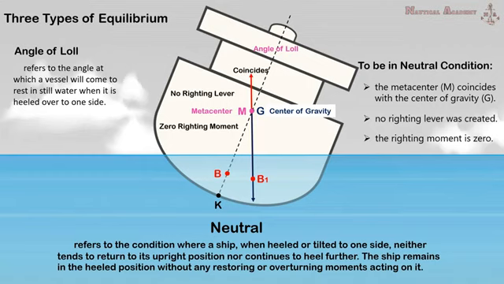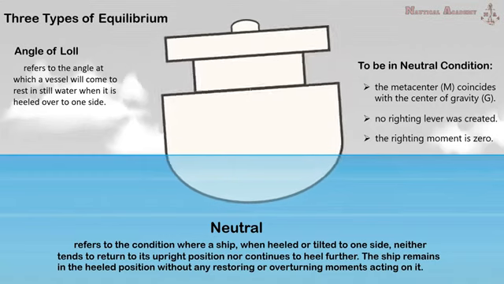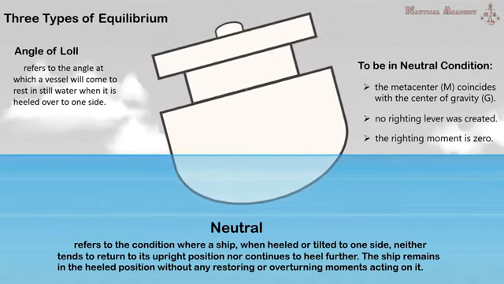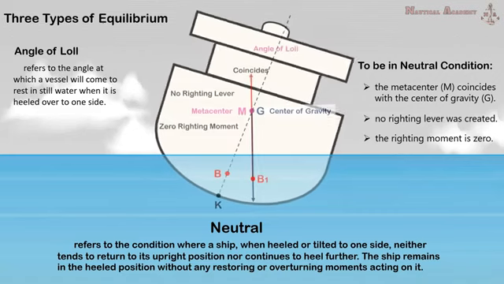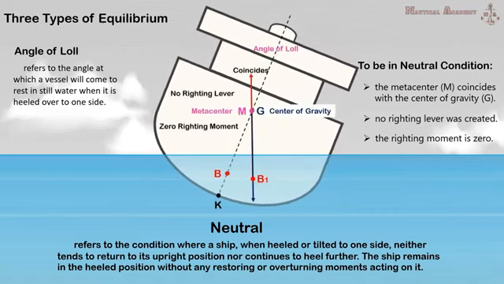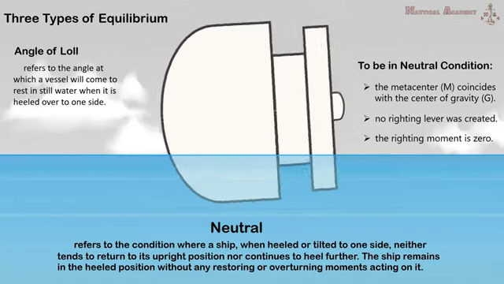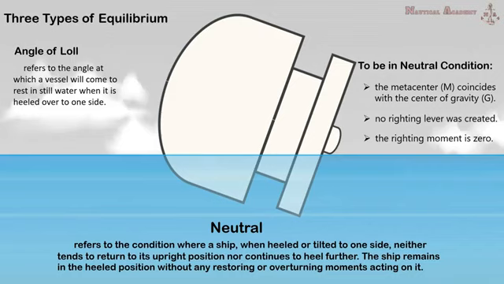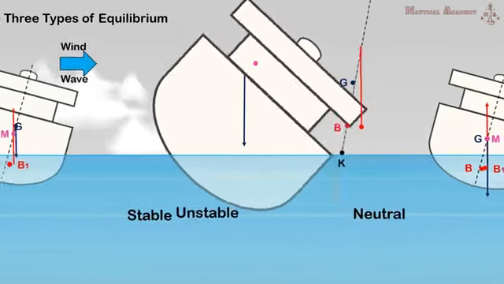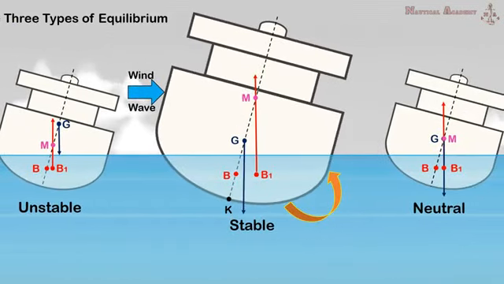In this condition, we can see that the ship will oscillate about the angle of loll, instead of her upright position. The angle of loll may occur on port or starboard, depending on the external forces applied. If the center of buoyancy does not move far enough under the center of gravity, the ship will capsize. To avoid this condition, always keep the ship's center of gravity below the metacenter to be in stable condition.